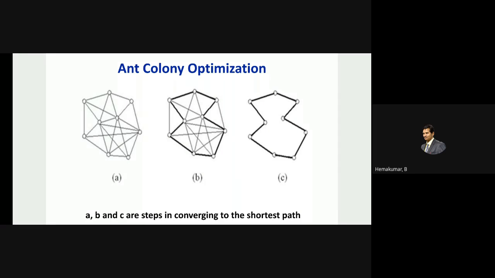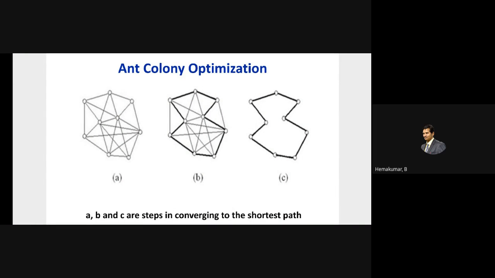How is it possible? Whenever traveling takes place, it's like a combination of different ants. As the ants travel back and forth between 2 and 4, they find the shortest path through pheromone density. If the number of ants traveling through a particular path increases, then the pheromone density also increases.